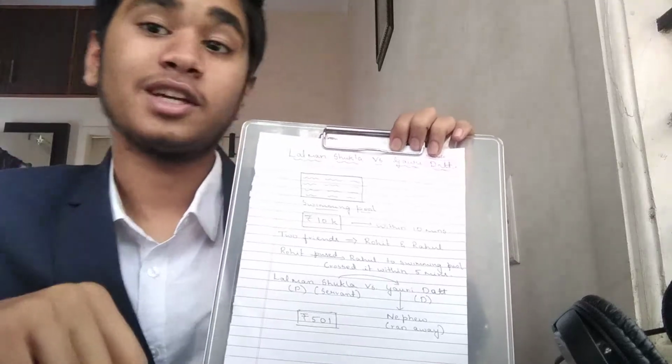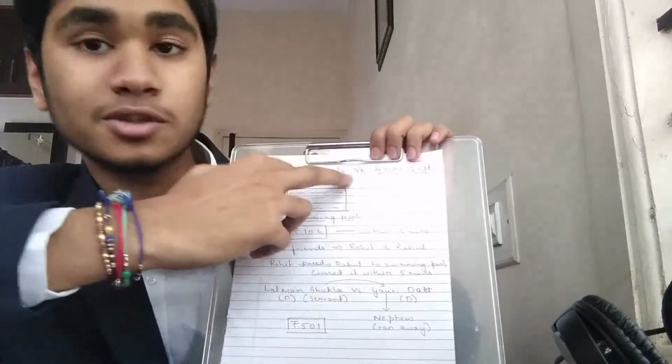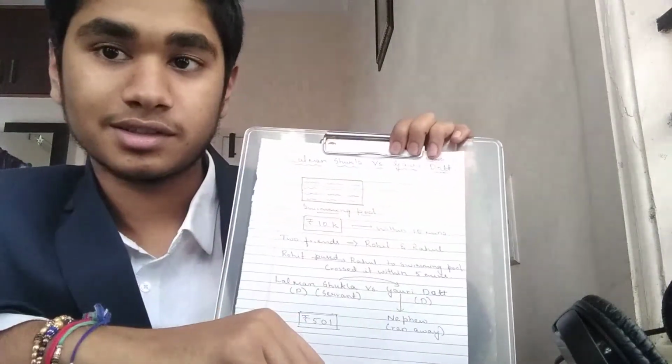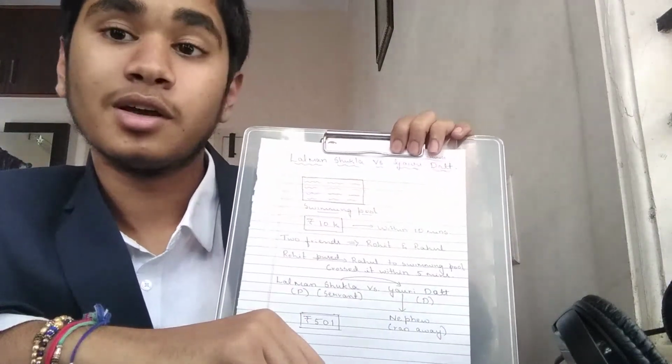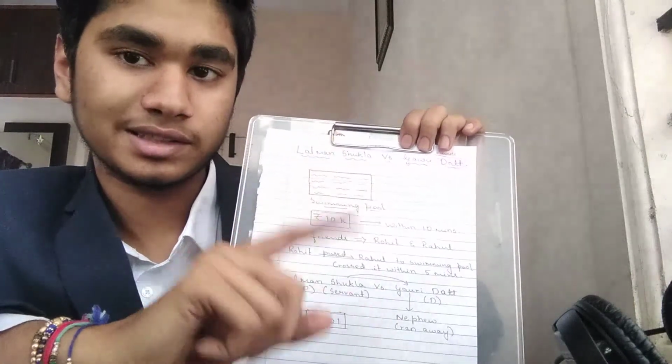So the case which I took for the CIA is Lalman Shukla versus Gauri Datt, from 1930. Before going to this case, let me tell you about an example.